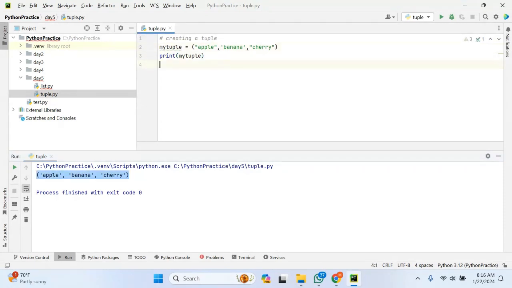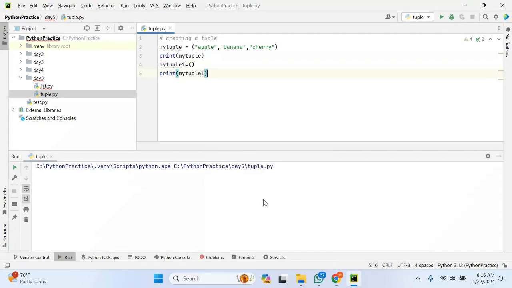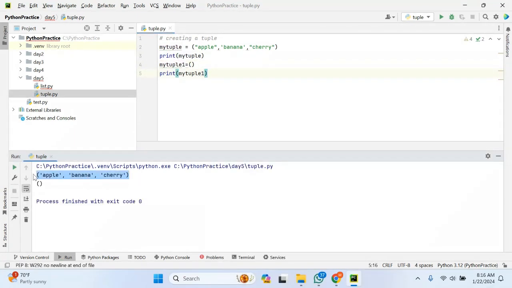And if I want to define an empty tuple, I will just specify round braces. Let me print my tuple one. Yeah, if you can see, this is the tuple with values and this is the empty tuple. So in this way, we can create a tuple.